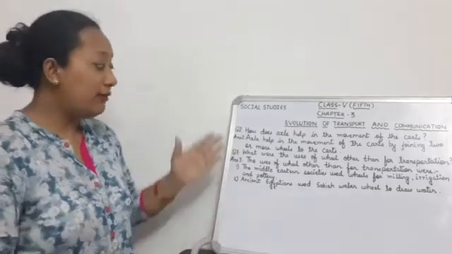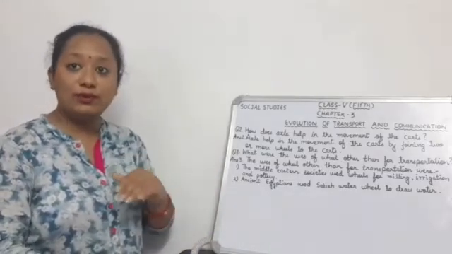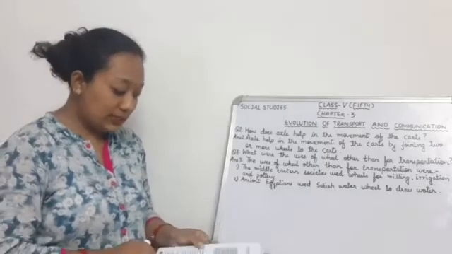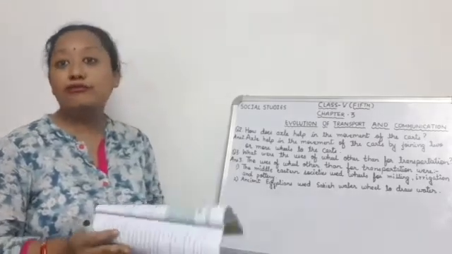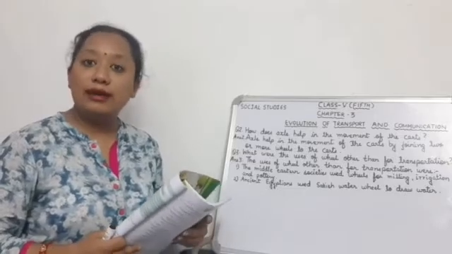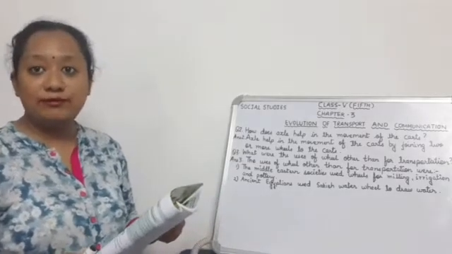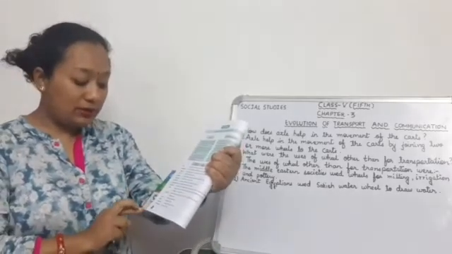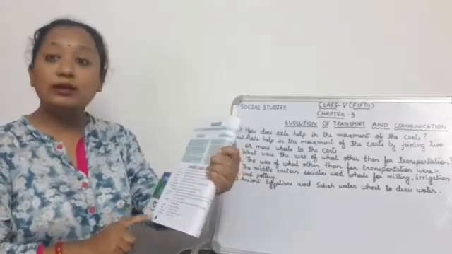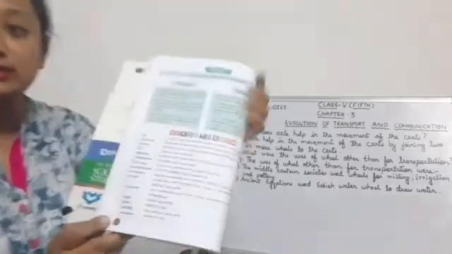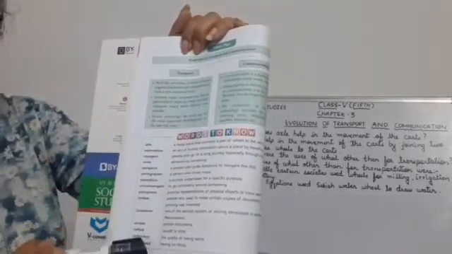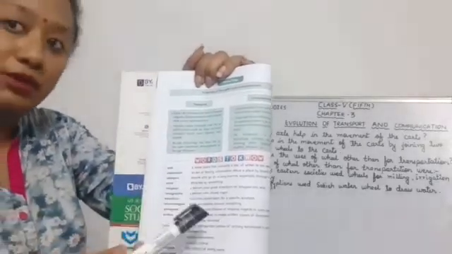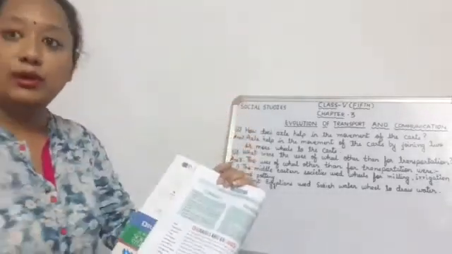Today I have written a few questions here, and a few I will tell you. The first question is question number 1. Define the following terms. As I have told you earlier, the definitions are at the back of the chapter, on page number 32. These are the words and definitions. You have to copy them from here only, so no need to write on the board.